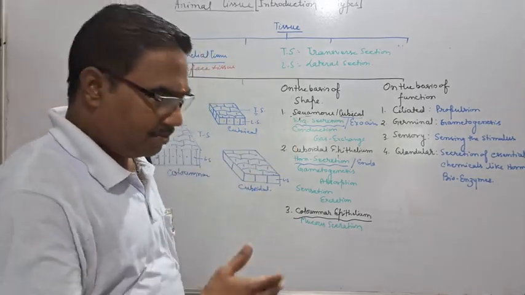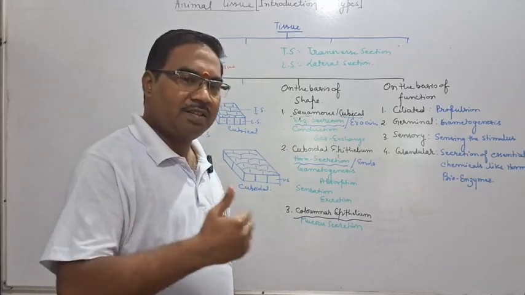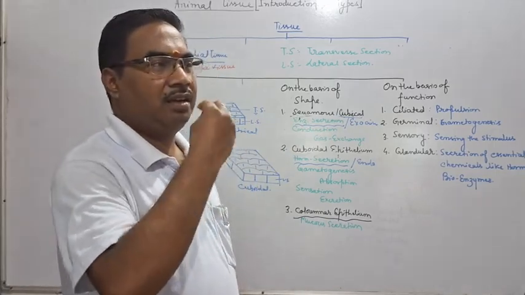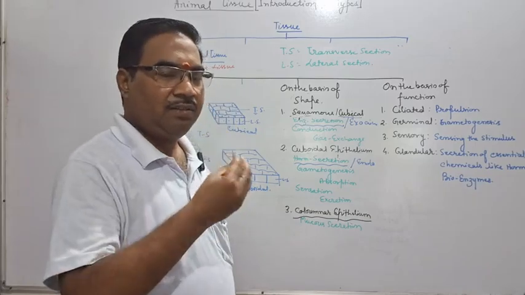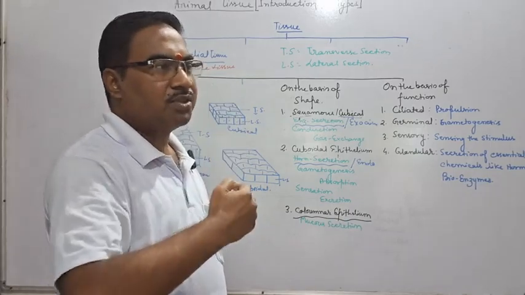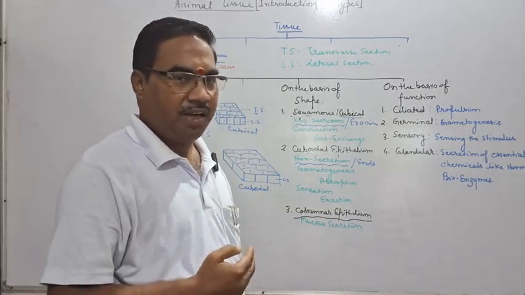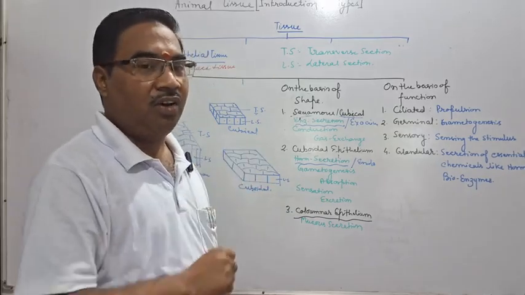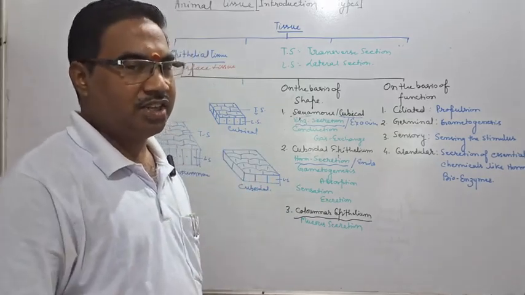You know, conduction means propulsion, transportation. Like when we are inhaling through our nose, the air will pass through our trachea, that is windpipe, and approaches the alveoli where actual gaseous exchange occurs.